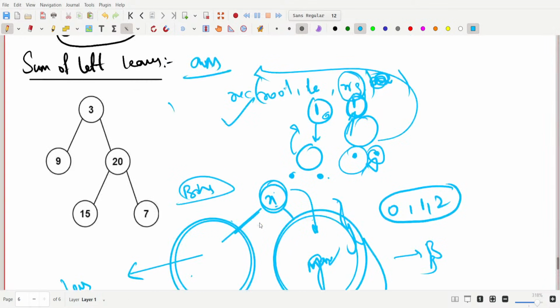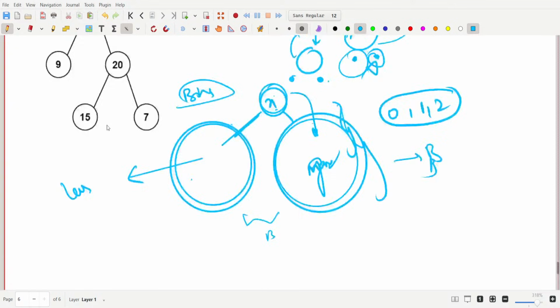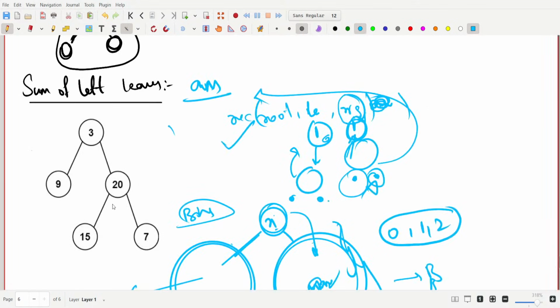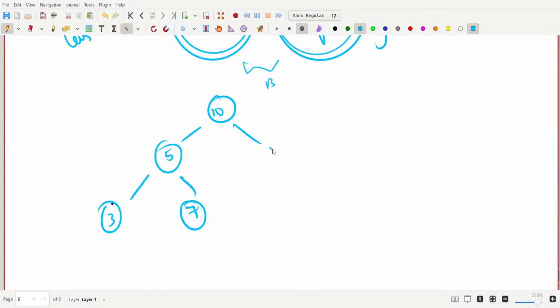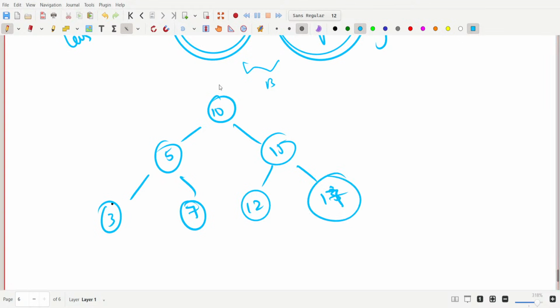I will take an example. Look here, it's not a BST, right? Okay, we'll take an example. 10, 5 and 3 and here 7 and here 15 and here 12 and here, not 13, we'll take 17. Now look, the left side of the 10 are all smaller than 10, right? 5 is smaller than 10, 3 is smaller than 10, 7 is also smaller than 10.